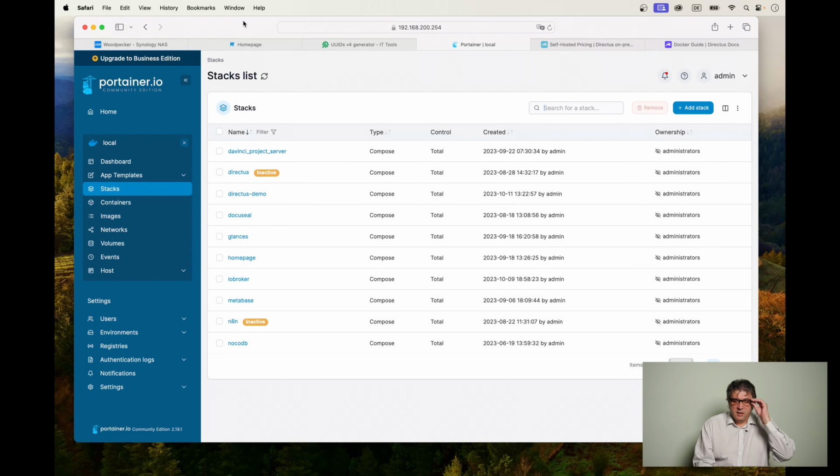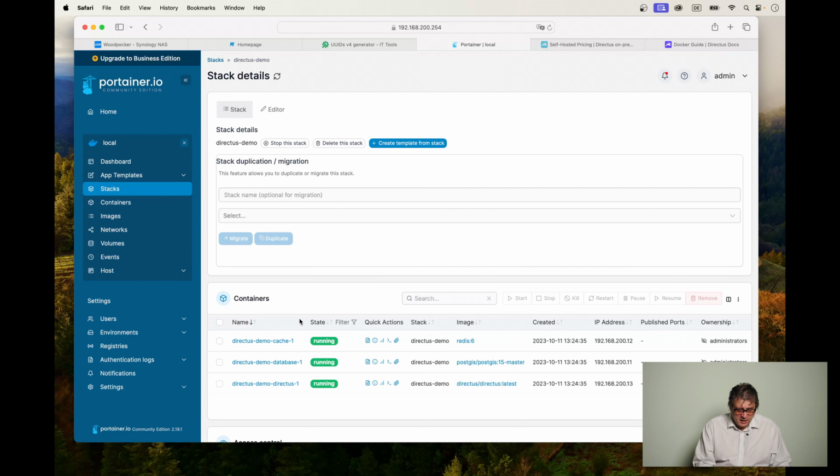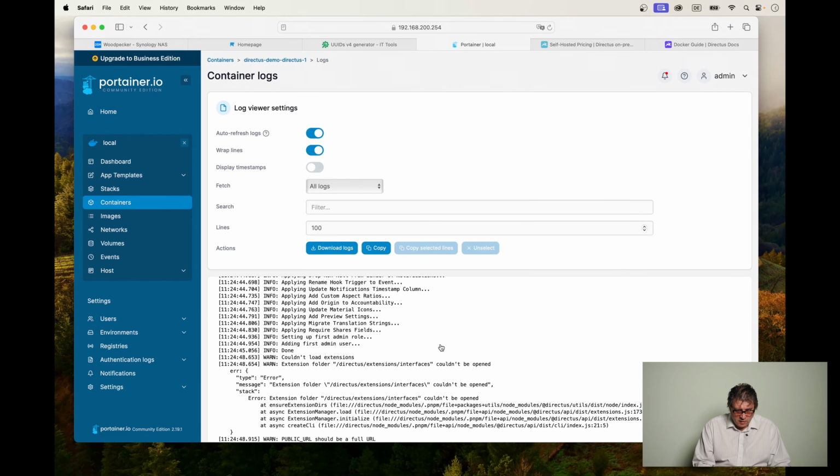Once everything has been downloaded and the container is deployed, you will find your Directus stack listed like this. Click on it and you should see 3 subcontainers in the state of running. I usually like to have a look into the log files just as a precaution.